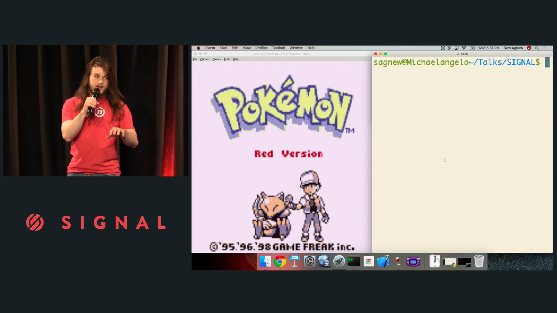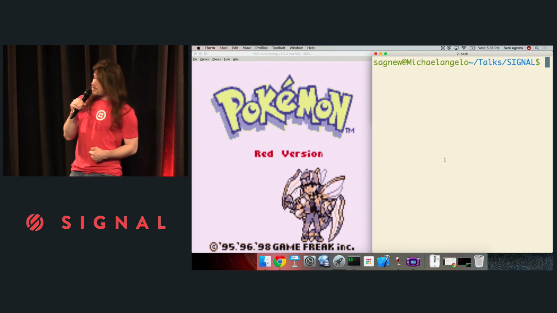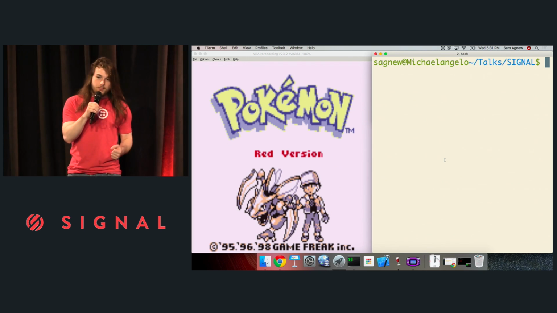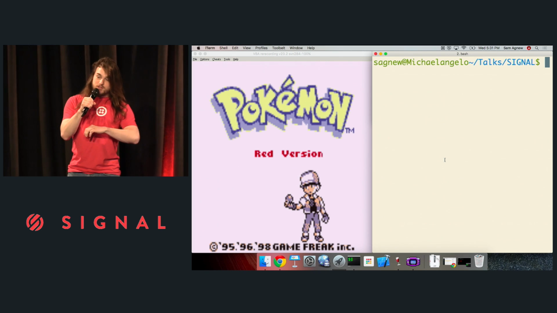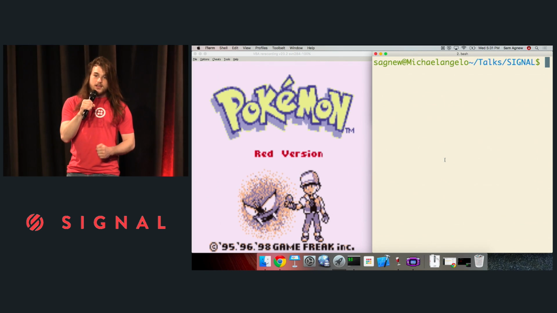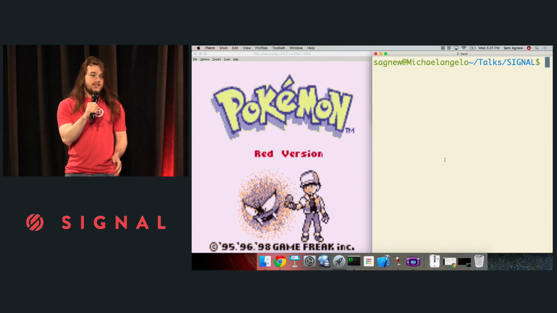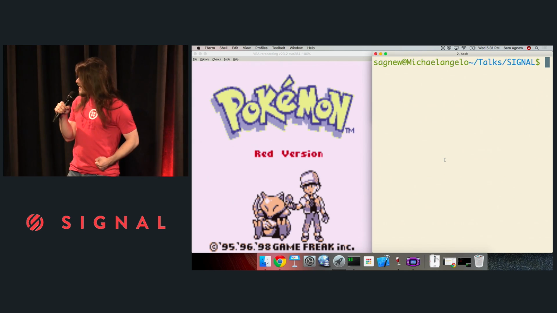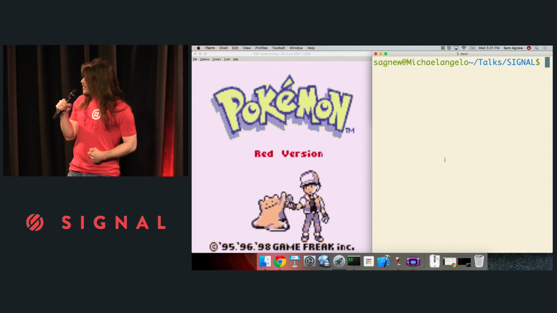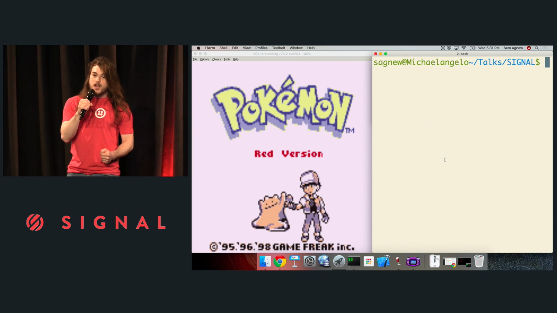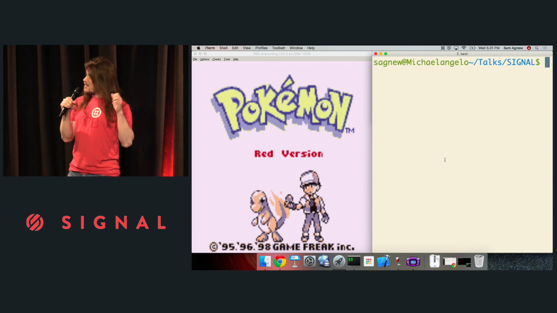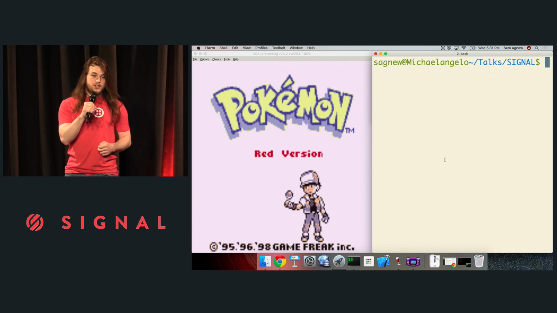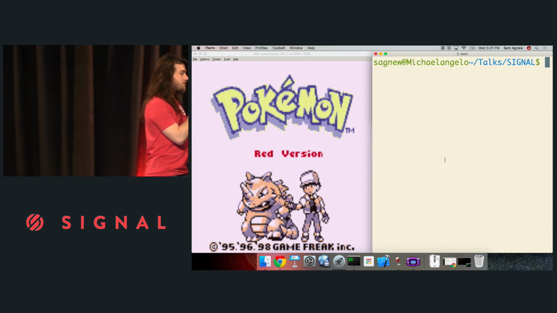For instance, if you typed in up, the up button would be pressed on the Game Boy. If you typed in A, the A button would be pressed. And this was absolutely everywhere for several weeks. And when you have 100,000 people playing the same game at the same time, things can get pretty chaotic. I couldn't stop watching. So I decided I wanted to recreate the magic of Twitch Plays Pokemon, but for all of you right here, right now, via Twilio SMS to send commands to the Game Boy instead of Twitch chat. And let's get started with that.